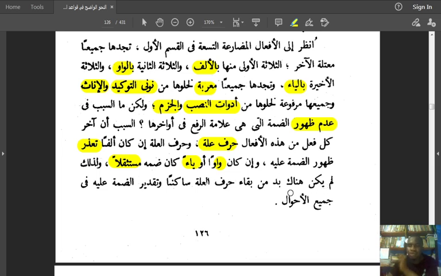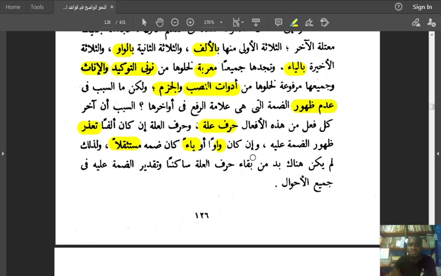ولذلك لم يكن هناك بد من بقاء حرف العلة ساكنا, and so there was no way except that the harf illa remained sakinan, remained without vowel. When we say sakinan, bimana it has no vowel or it is carrying sukun. وتقدير الضمة عليه في جميع الأحوال, and dhamma is hidden on it in all cases. When it ends with waw, when it ends with alif, when it ends with yai, dhamma is hidden on top of it. The dhamma doesn't show clearly if it is marfu.